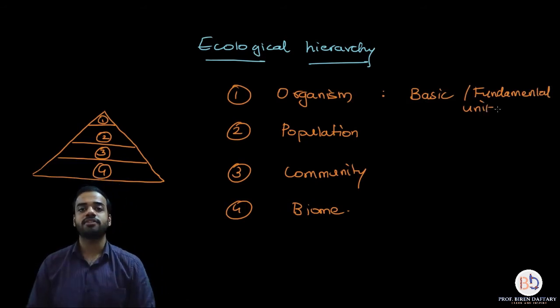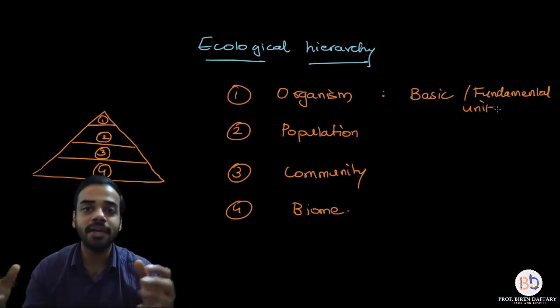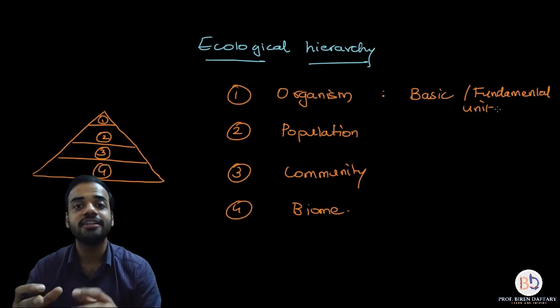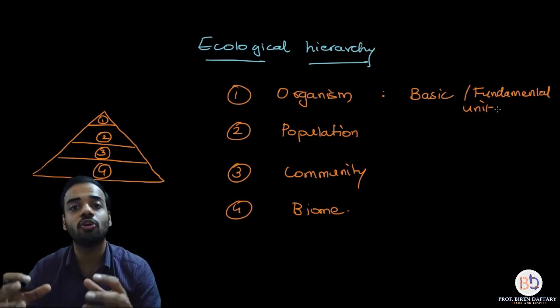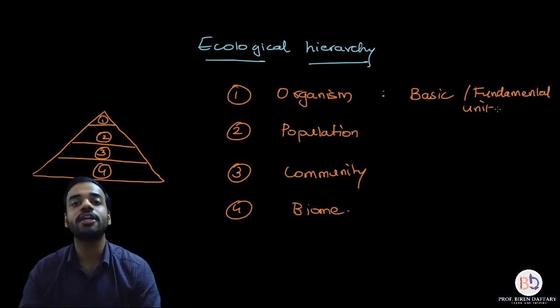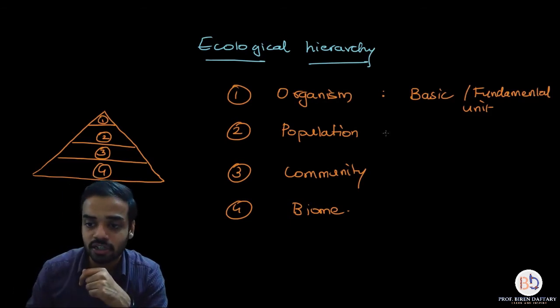Now what is population? See, when I am talking about many organisms together which belong to the same species, or many organisms together which can interbreed, which can reproduce among themselves, then that entire group of organisms is called a population. So many organisms belonging to the same species living together, that entire group is called a population. So I can write down a short definition over here: